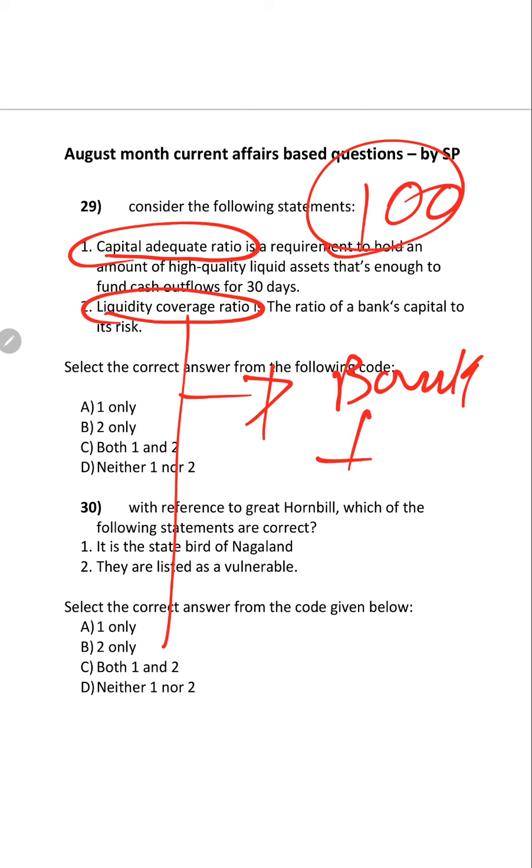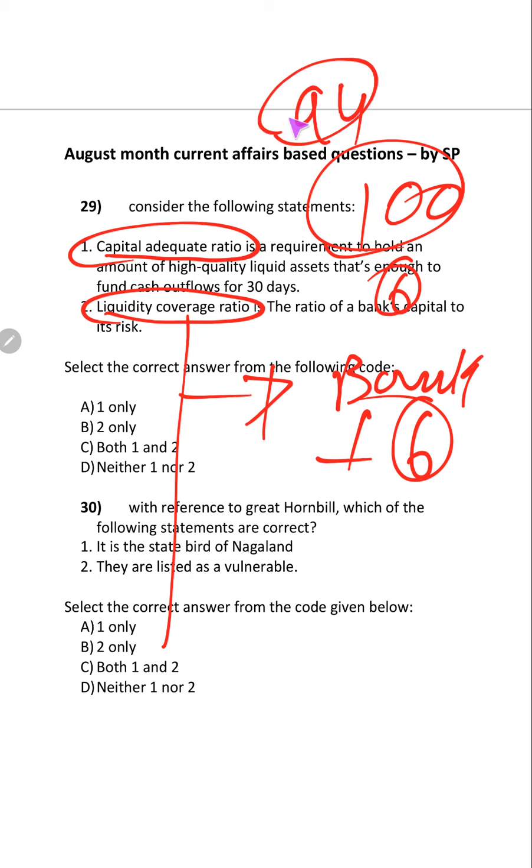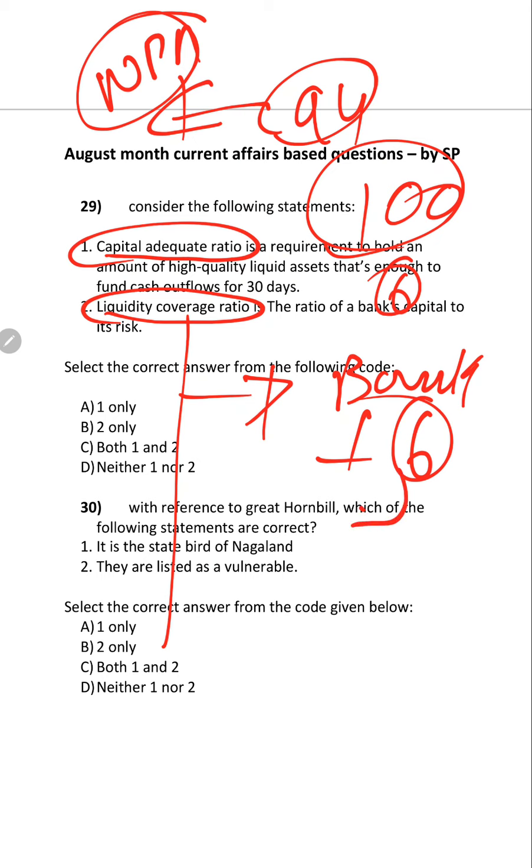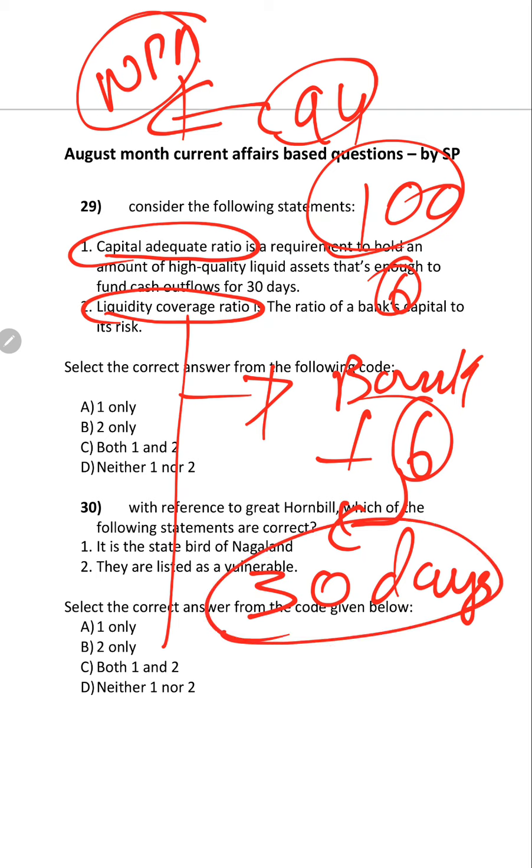It has to keep at least 6 rupees with banks, so that if 94 rupees becomes NPA, with the 6 rupees at least it has to run the bank for 30 days. Means what? To run the bank for 30 days, whichever the amount is needed, it has to keep under liquidity coverage ratio. This is about the liquidity coverage ratio.